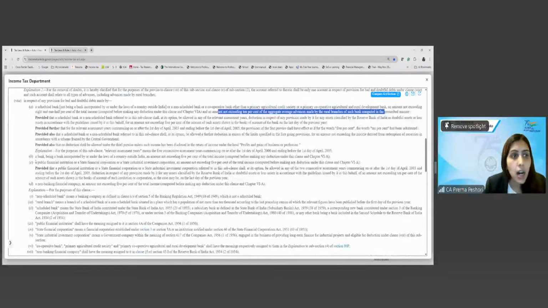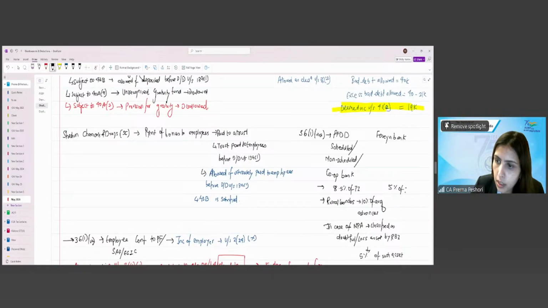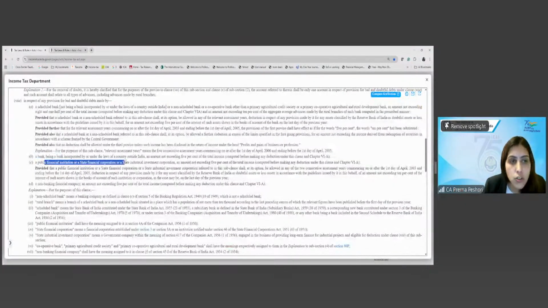Okay. Then a bank which is incorporated outside India, for that 5% of the total income is there. So a foreign bank, in that case, the deduction will be 5% of the total income. A public financial institution or state financial corporation or state industrial investment corporation, again, they have the limit of 5% of the total income.